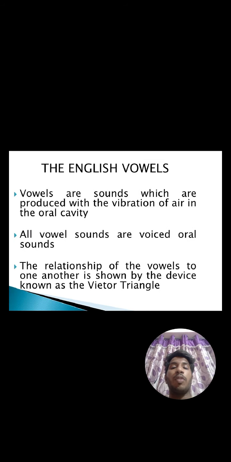The English vowels. Vowels are the sounds which are produced with the vibration of air in the oral cavity. All vowel sounds are voiced or oral sounds. The relationship of the vowels to one another is shown by the device known as the Vowel triangle.